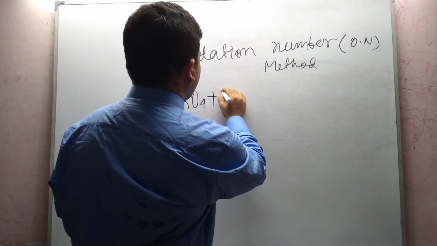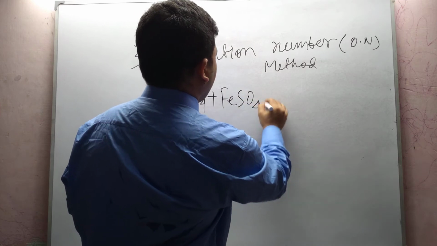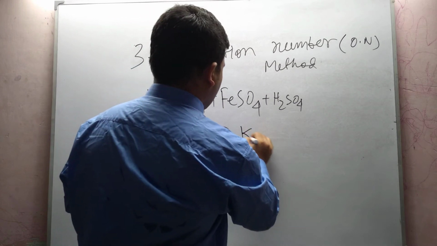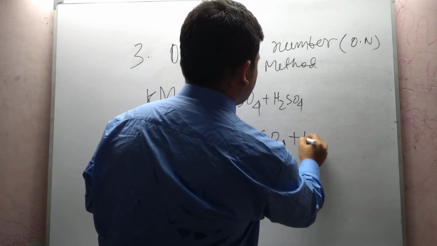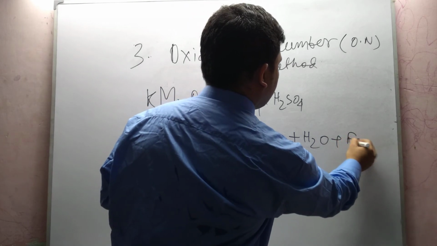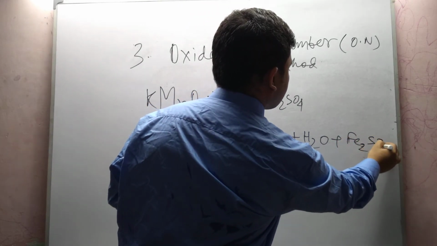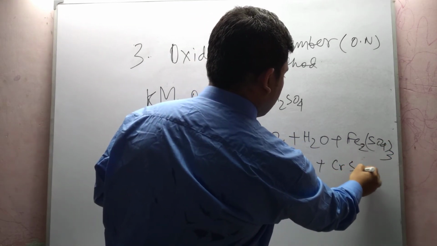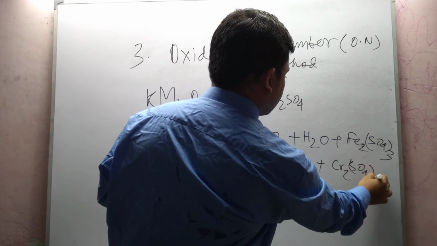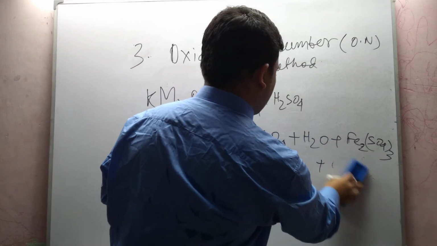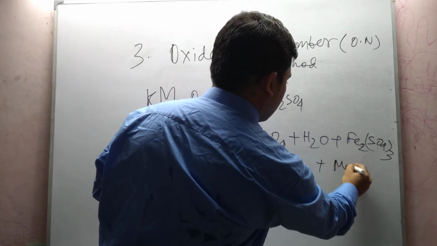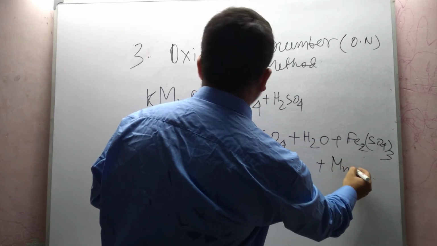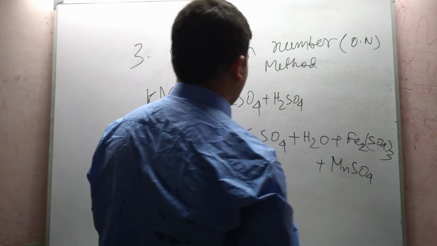KMnO4, then we take ferrous sulfate and H2SO4 to produce K2SO4 plus water plus ferric sulfate and plus manganese sulfate, MnSO4.